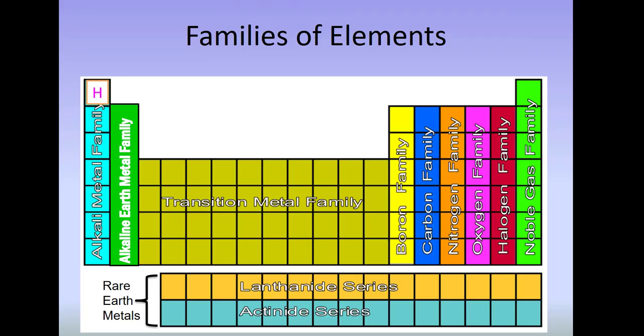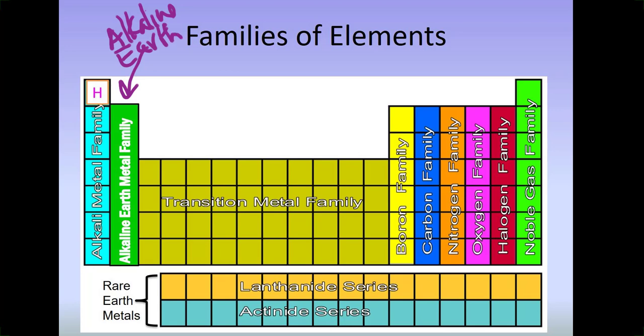The families of elements. I've written the name across the whole column, but maybe you just want to write the family on the very, very top of your paper. You do have a paper in your packet that is a blank periodic table that you can fill in, but still don't write across the whole column, just write at the very, very top, like right here. These are alkaline earth. That's the alkaline earth family, okay?